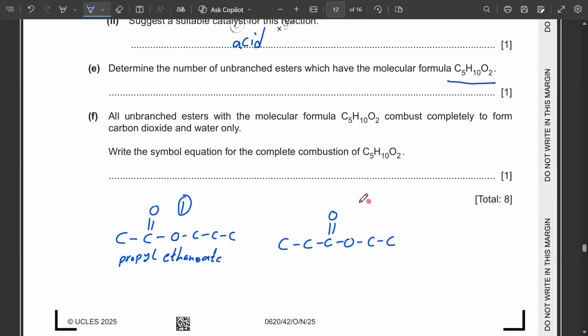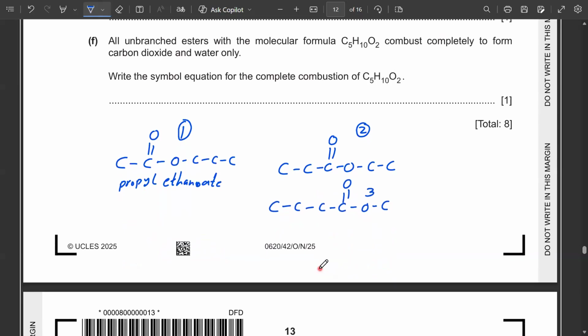So this is another ester. Another way by which I can get is I have only one carbon on the alcoholic part and 4 carbon atoms on the carboxylic part. So 1, 2, 3, and 4. So 4 carbon atoms on the carboxylic acid part and 1 carbon on the alcoholic part. So this is the third ester.